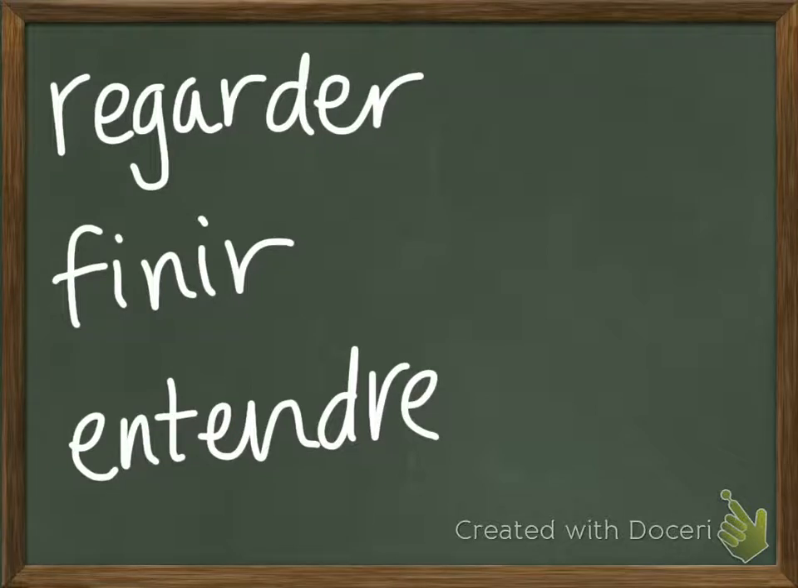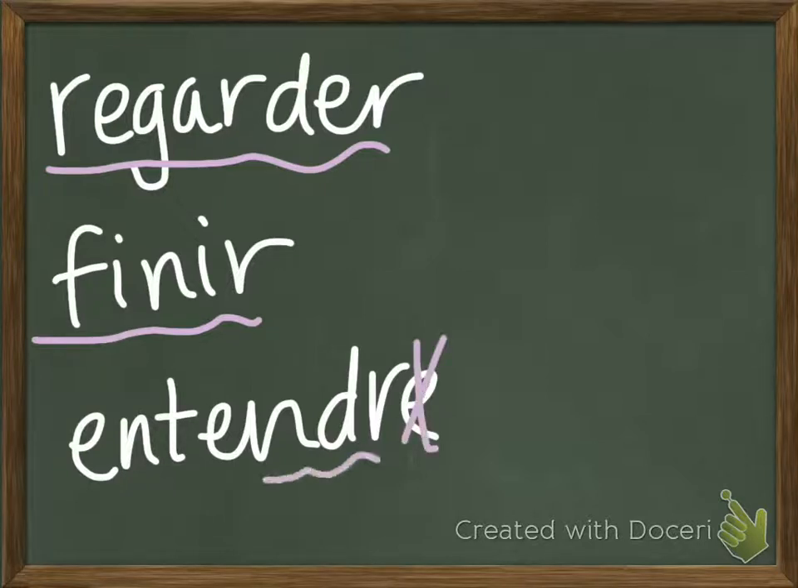And then just a quick review, remember, for stems for regular verbs for the future and conditional, we keep the infinitive, so regarder, the stem is regarder. For finir, the stem is finir. Now, however, for entendre, remember our future and conditional stems end in R, so we take the infinitive minus the E, so entendr is our stem for the future tense. And then again, you add your imparfait endings to get the conditional.